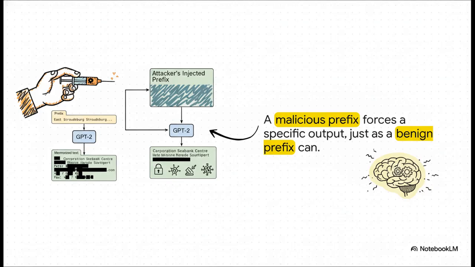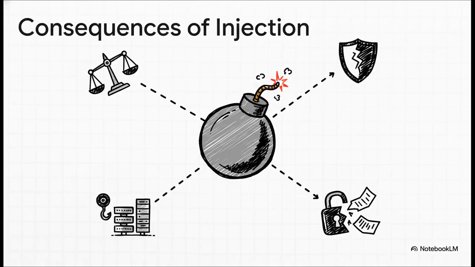This is a fantastic way to visualize it. It's the same principle as when you give a model a prefix like, "the first person on the moon was." The model will almost certainly complete it with Neil Armstrong, because that's the most statistically likely outcome. An attacker does the exact same thing. They craft a malicious prefix that makes their desired harmful output the most statistically probable thing for the model to say next. And the consequences of this, as OWASP points out, are really serious.